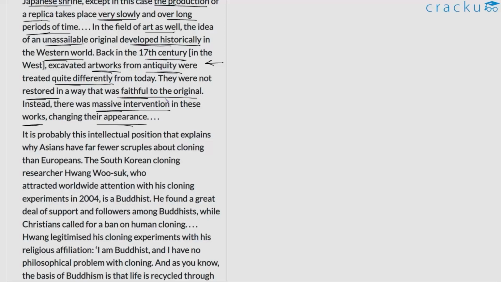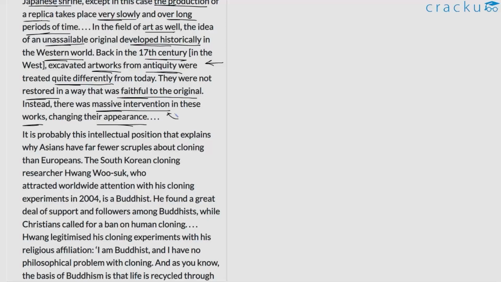So rather than imitation, what the author is trying to highlight is that the way in which people worked on original artworks or on original works in general was quite different. So there was a lot of intervention, and by intervention it could be perhaps any kind of intervention, we cannot say for sure. But what the author is trying to highlight is that there was a lot of extra effort that was put into, let's say, building or rebuilding that particular artwork.